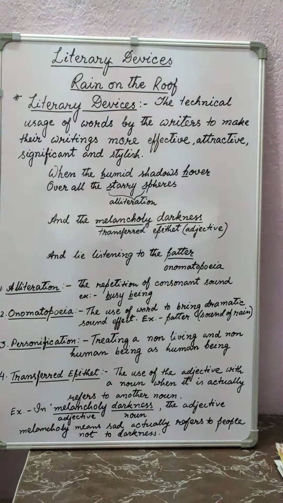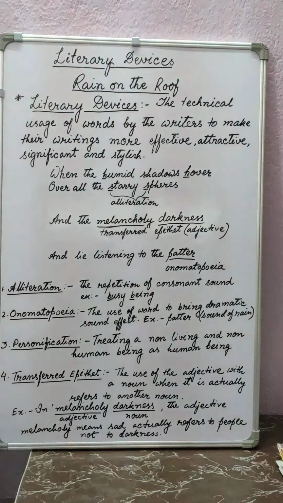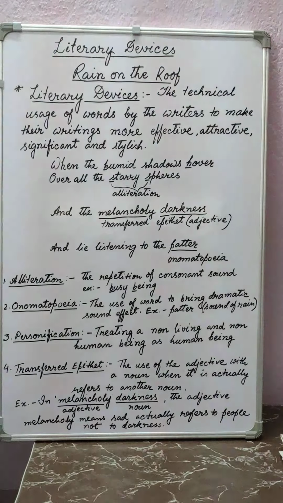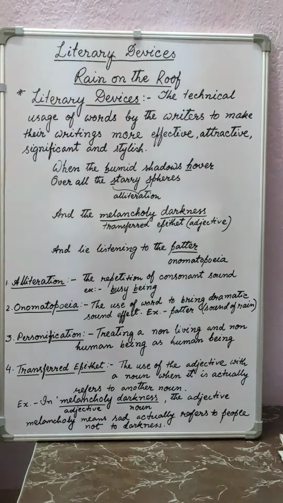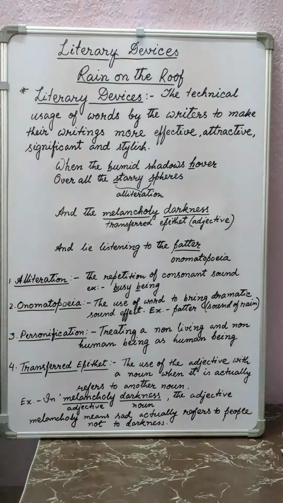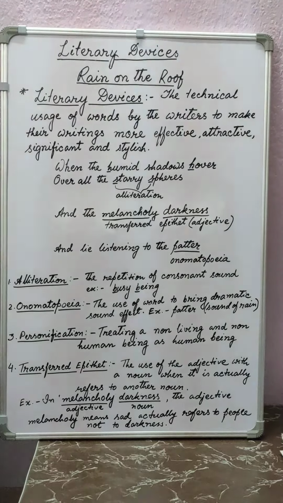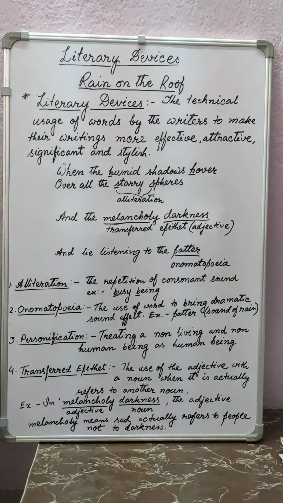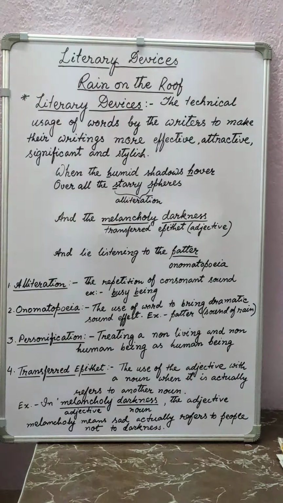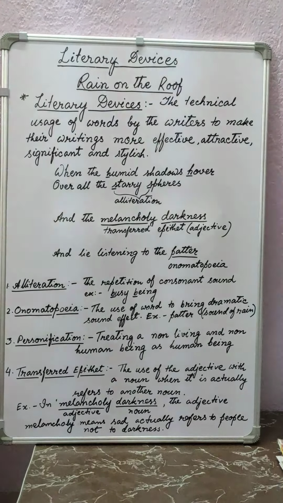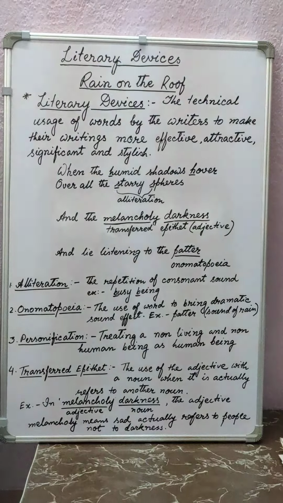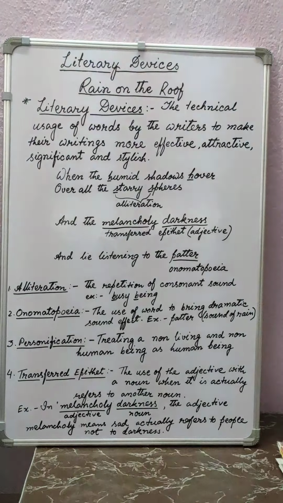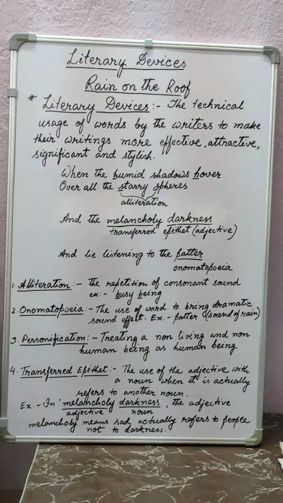See here, the poem Rain on the Roof, which we have already learned. You will find four main types of literary devices over there: alliteration, onomatopoeia, personification and transferred epithet. What is alliteration? Alliteration is the repetition of consonant sound in two or more words.